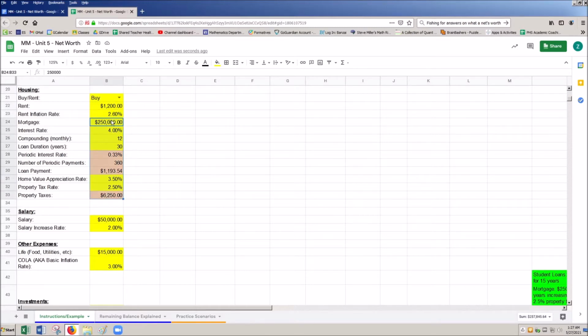Because you guys are going to pick your own scenarios, I would recommend choosing a scenario that has the rent somewhere close to the actual payment on the house. So basically, I would look at the loan payment and say, okay, if my loan payment's going to be about $1,200, that's when I'm going to start my rent at. Again, it is totally up to you what you want to do. If you want to leave something flat, then you're just going to change the inflation rate to 0. So if I want it to remain $1,200 for the next 40 years, it's not going to happen. But if you wanted to do that, you just change the inflation rate to 0.